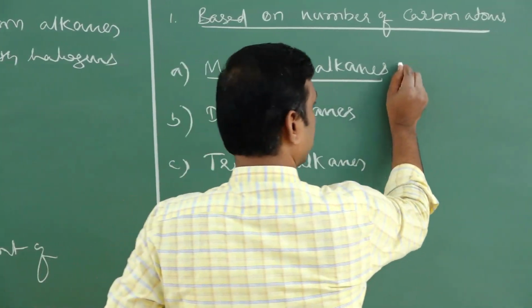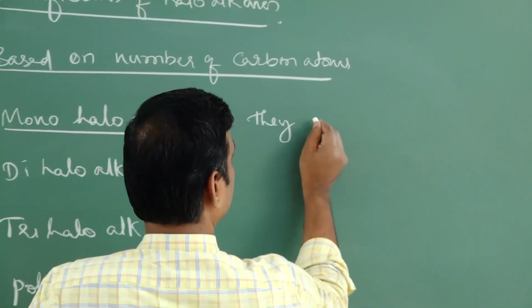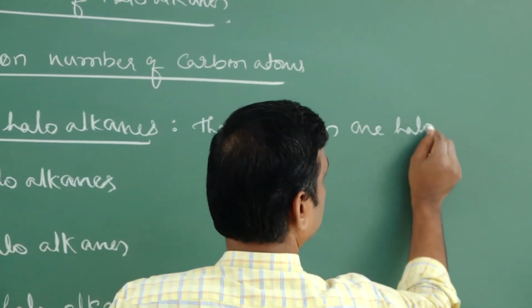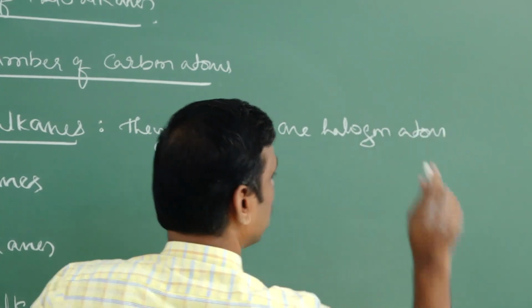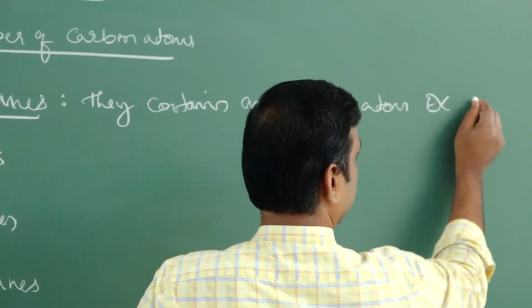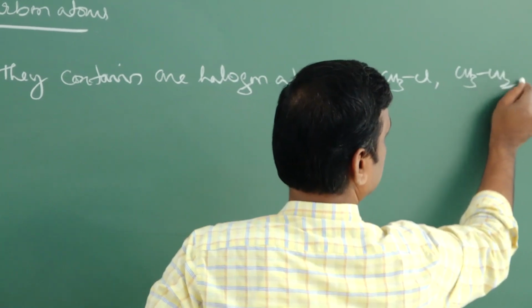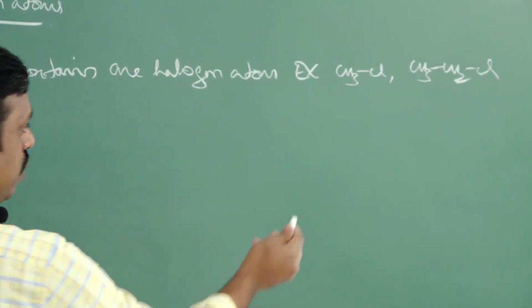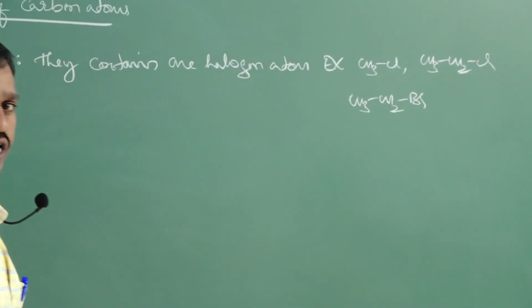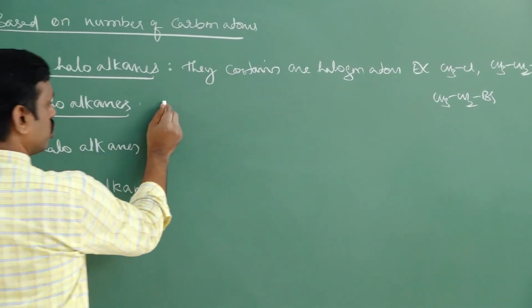Therefore, tell me, monohaloalkane, how many halogen atoms do they contain? They contain only 1 halogen atom. We can write many examples, for example, take methyl chloride, CH3Cl, right? We can also write CH3CH2Br. Okay, we will study naming later. Next, dihaloalkanes contain 2 halogen atoms.